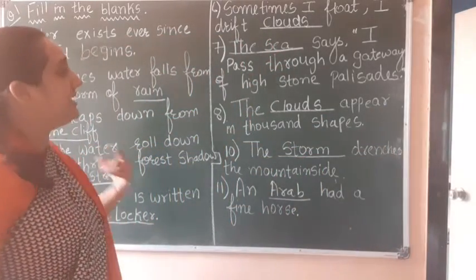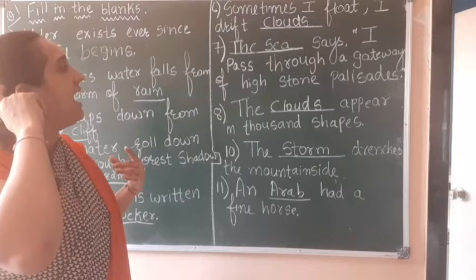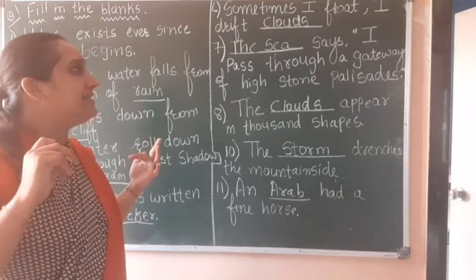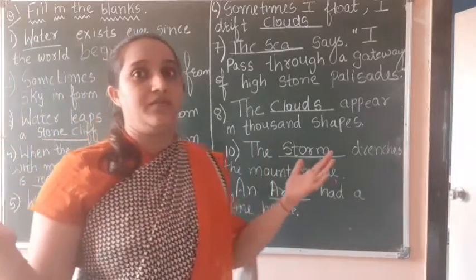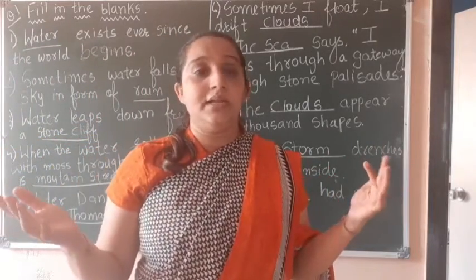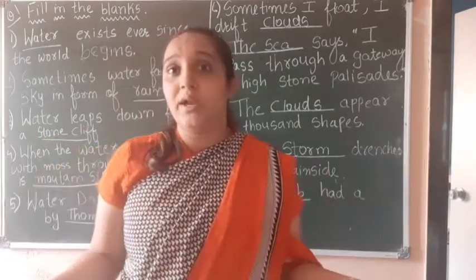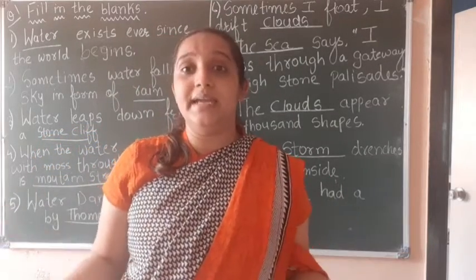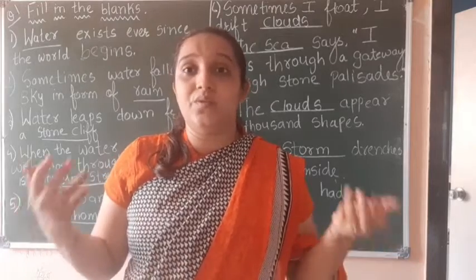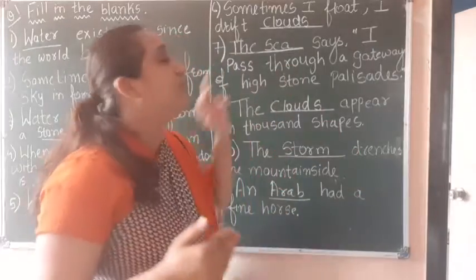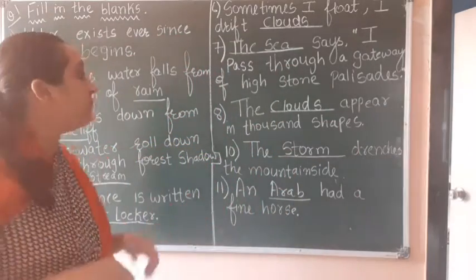Okay, in the same way, next one, dash says, I pass through a gateway with high stone palisades. Now, if we talk about the sea, right, it passes through a gateway, as we don't know when it will end. It's a never ending process, right? We don't know when it ends, as it goes on. So that is the sea.